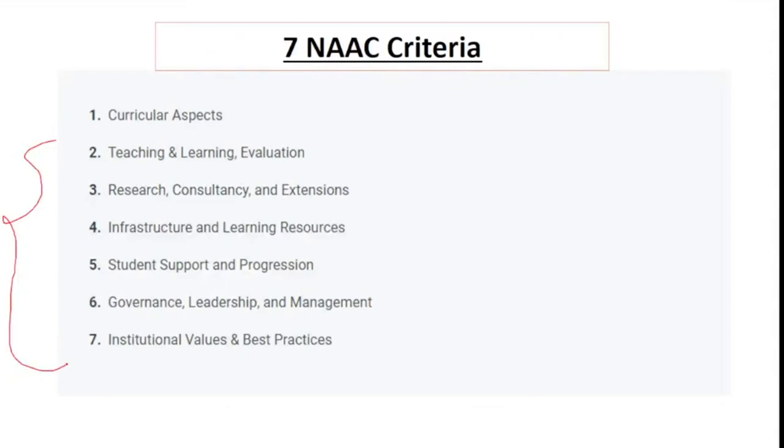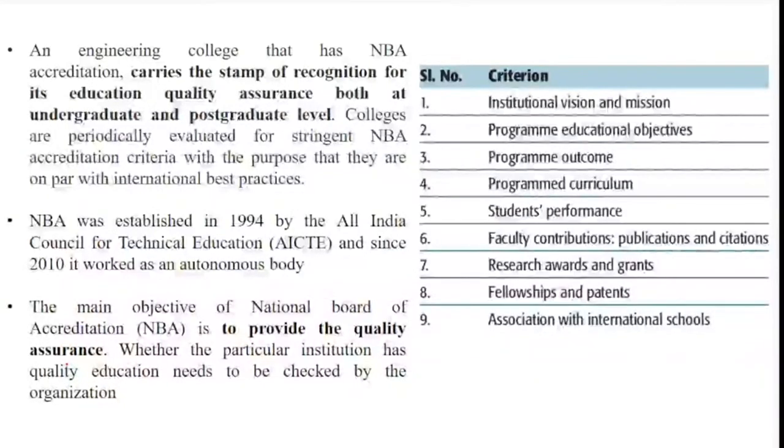Okay, now coming to NBA. NBA is basically the accreditation body which carries the recognition for quality education, not only at the undergraduate but also at the postgraduate level. It was established in 1994. The main objective is quality assurance, whether the institution has quality education, which needs to be checked.